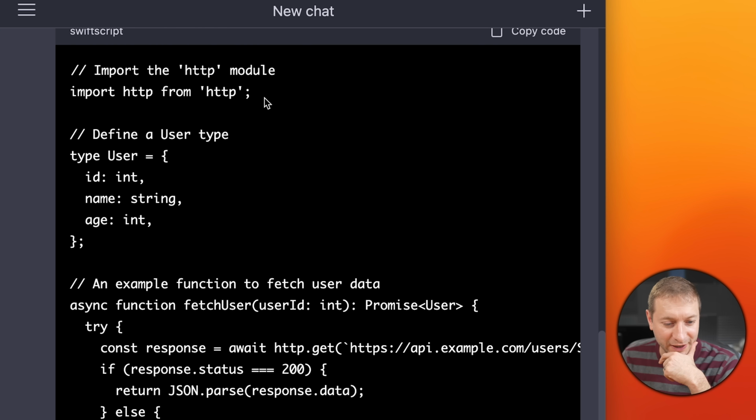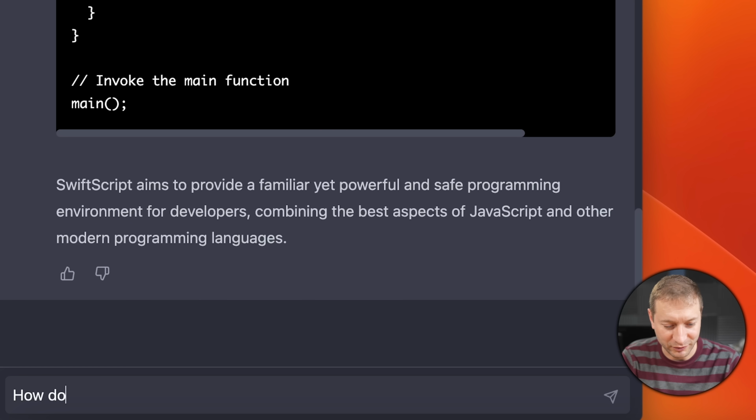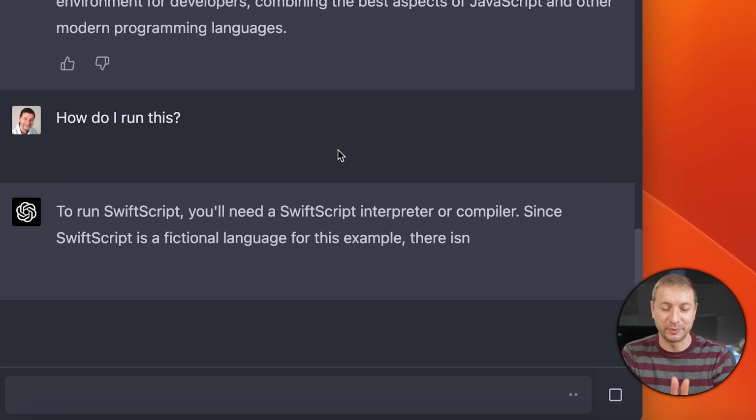Look at that. We've got an import statement that looks familiar. It looks like JavaScript, but this does not look like JavaScript. Type user. That looks like TypeScript. How do I run this? We need a SwiftScript interpreter or compiler.